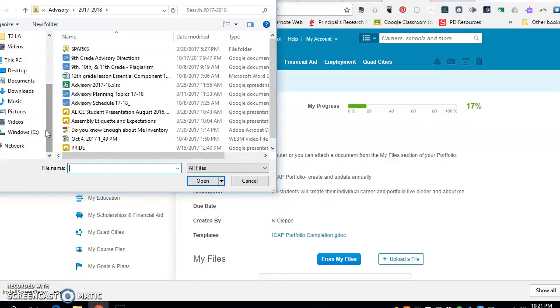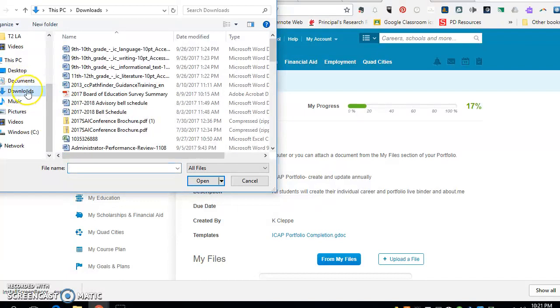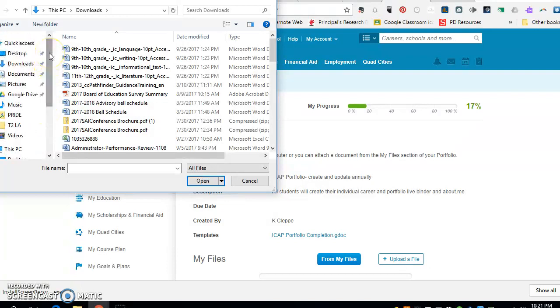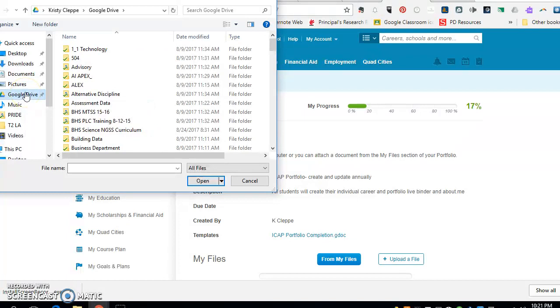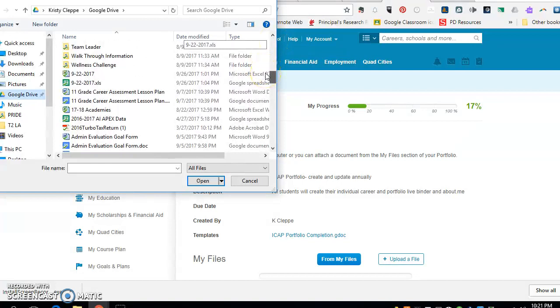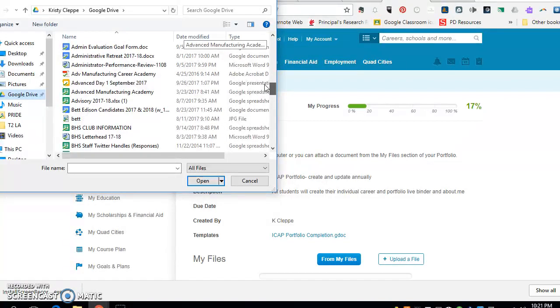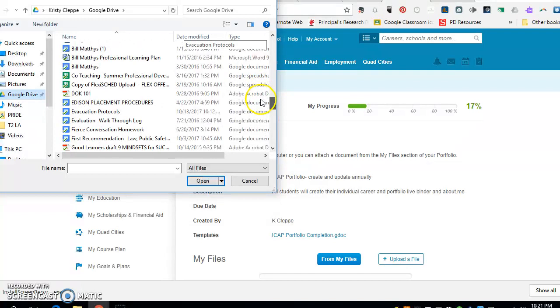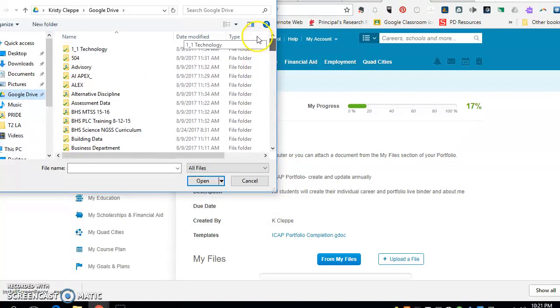So I am going to go into, I've got to remember where I saved my screenshot here. Google Drive. And I don't know exactly what I saved it as, but their document will be in here.